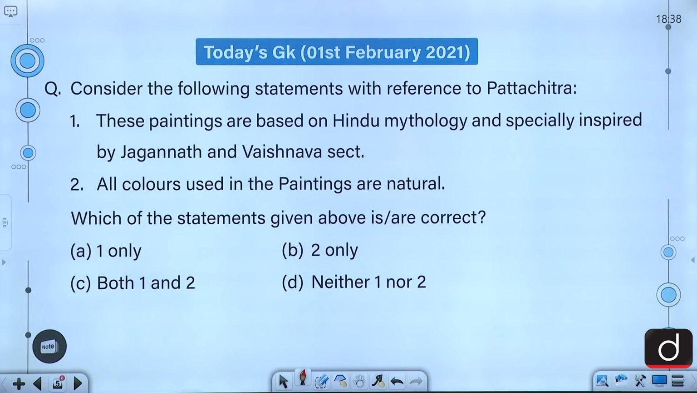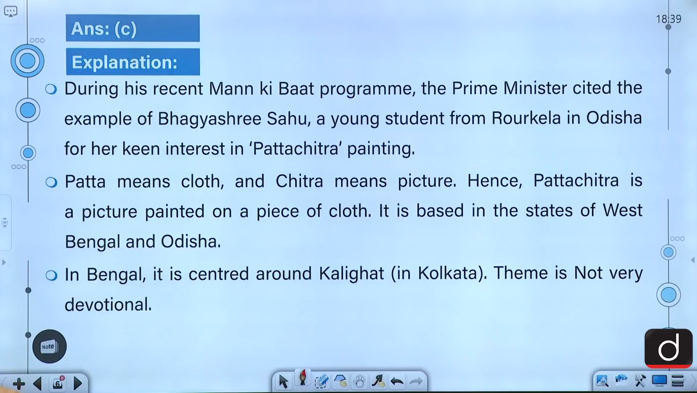Consider the following statements with reference to Pattachitra. These paintings are based on Hindu mythology and specially inspired by Jagannath and Vaishnava sect. All colors used in the paintings are natural. Which of the statements given above is or are correct? 1 only, 2 only, both 1 and 2, neither 1 nor 2. The correct answer to this question is C, that is both 1 and 2.